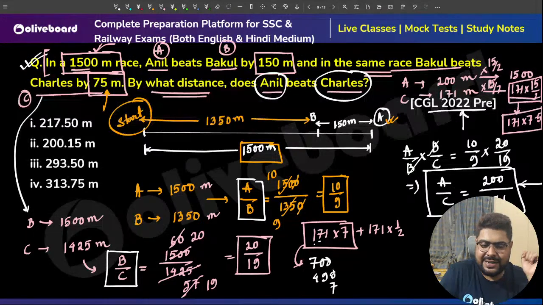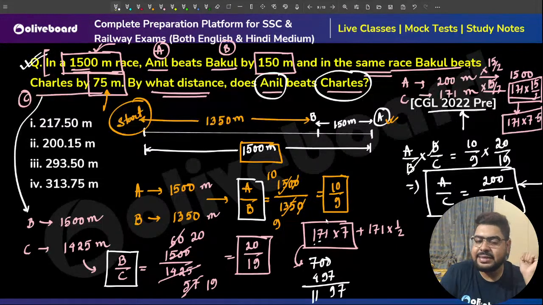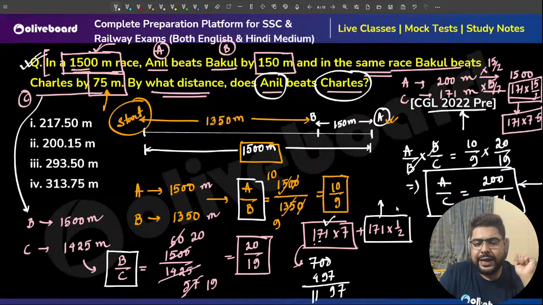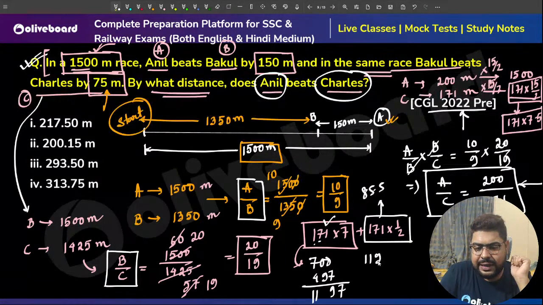So I'm directly writing this 1197. Plus 171 into half, meaning just you do the half. So 85 2s are 170. So this is 85.5. So that means the answer is 1197 and 85.5.